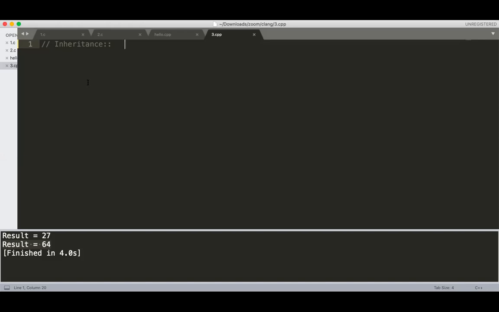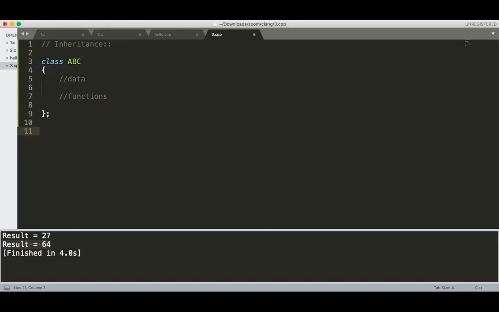What is the use of it? For example, suppose one class is already written, class ABC. This class has some data and some functions inside it.